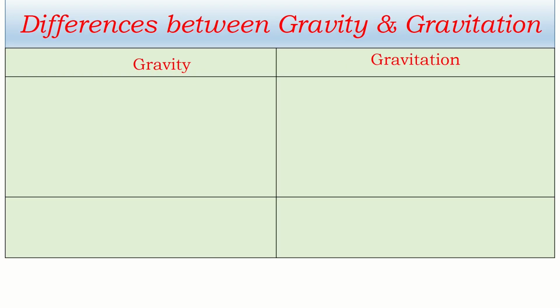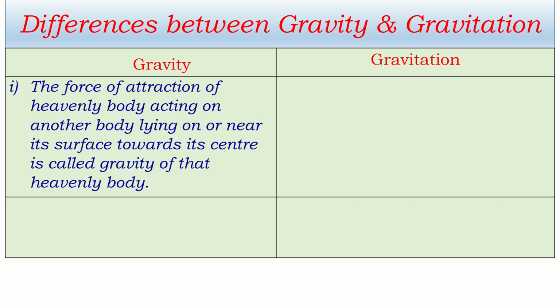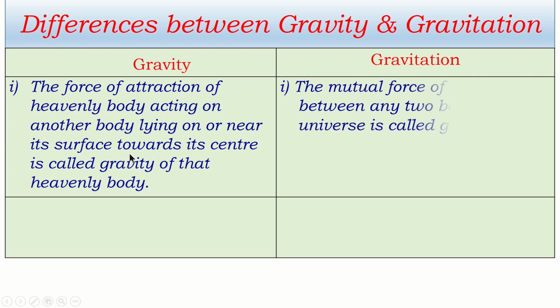Okay, let's go forward. Then what are the basic differences between gravity and gravitation? One is the definition. The force of attraction of the heavenly body acting on another body lying on or near its surface towards its center is called gravity of that heavenly body. In place of a heavenly body, we can say earth also. The force of attraction of the earth acting on the body lying on or near its surface towards its center is called gravity of the earth. We can define gravitation this way: the mutual force of attraction between any two bodies of the universe is called gravitation.